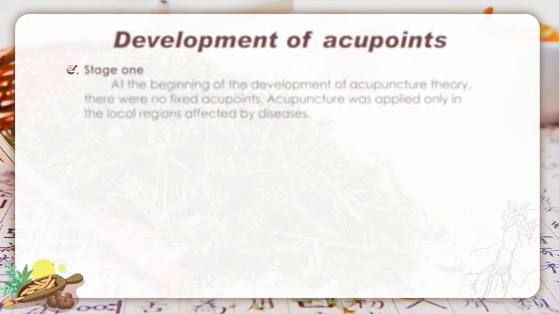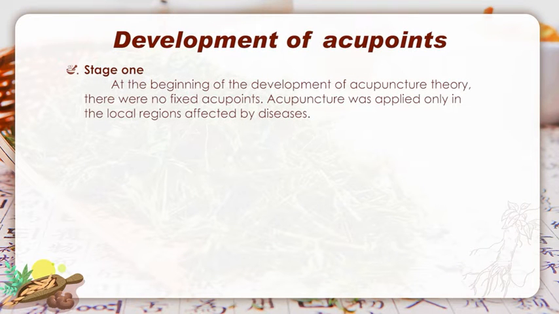Now let's learn a little bit about the development history of acupoints. The development of acupoints experienced 3 stages. Stage 1. At the beginning of the development of acupuncture theory, there were no fixed acupoints. Acupuncture was applied only in the local regions affected by diseases. This is the initial stage of the development of acupoints.